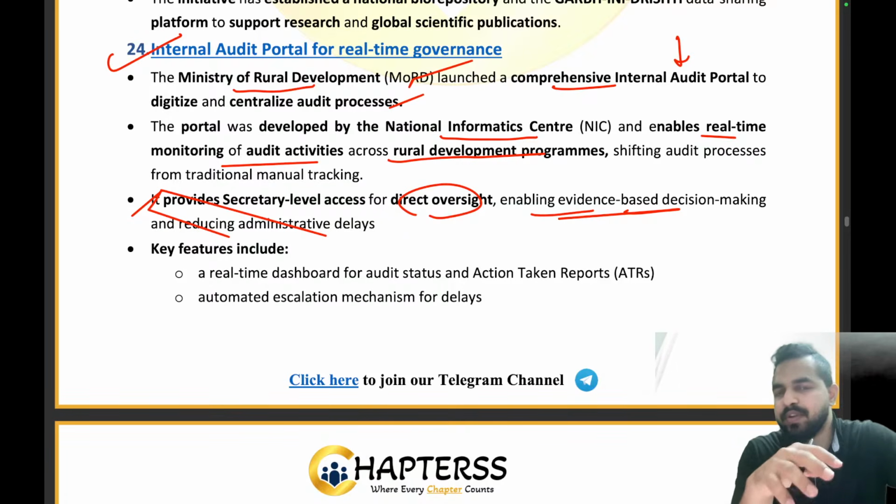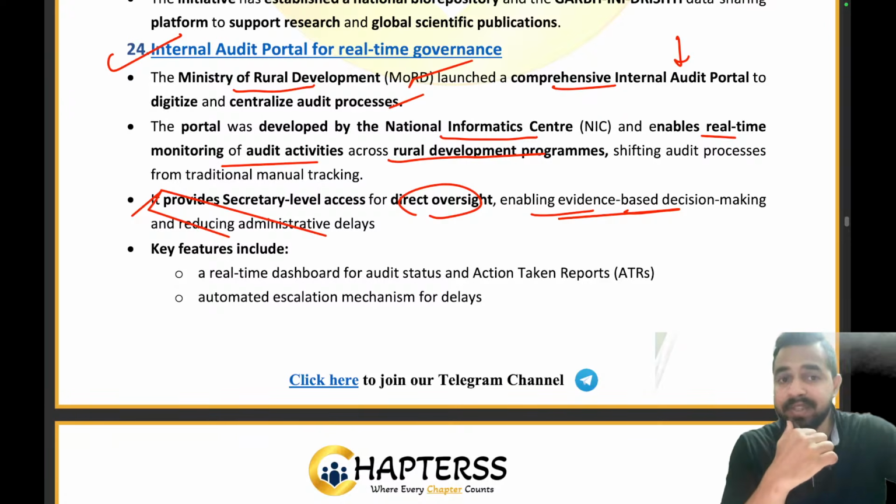And the portal was developed on behalf of National Informatics Center. So what exactly it will be? The portal was developed by the National Informatics Center and it enables the real-time monitoring of audit activities. So can you guys tell me what is the name of the body which has launched this particular portal? That is National Informatics Center. Absolutely right. NIC is the right answer.